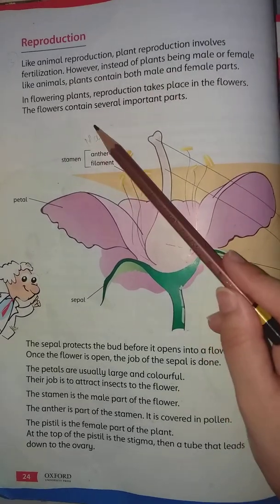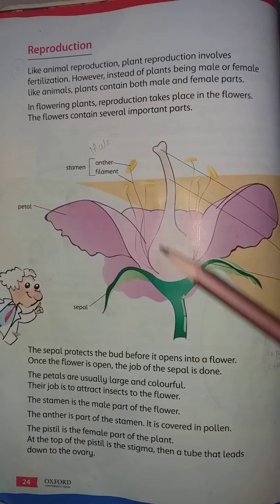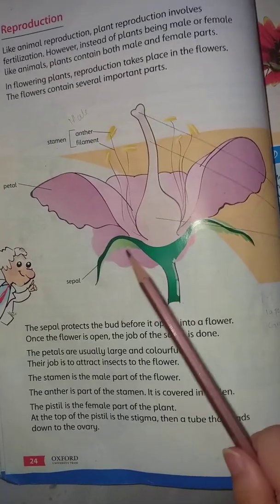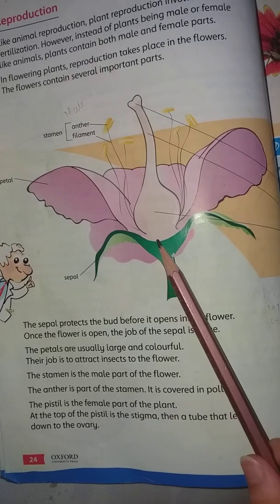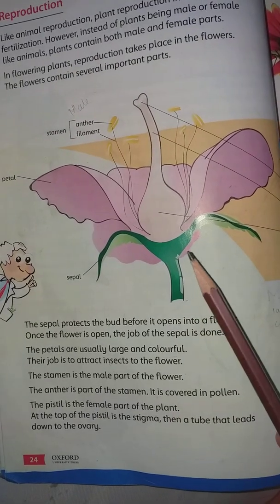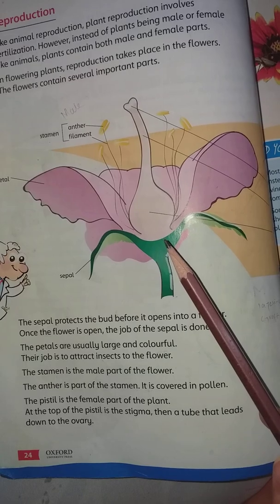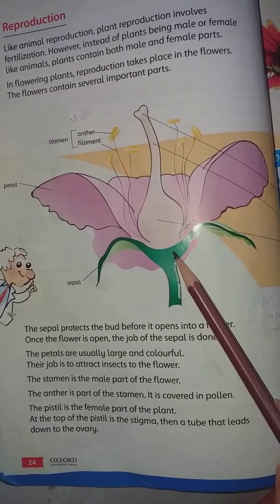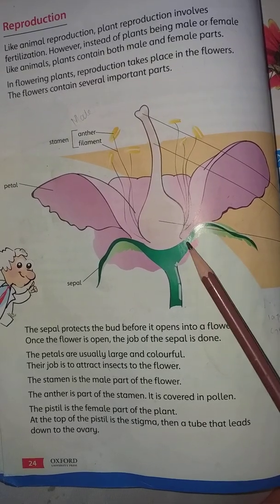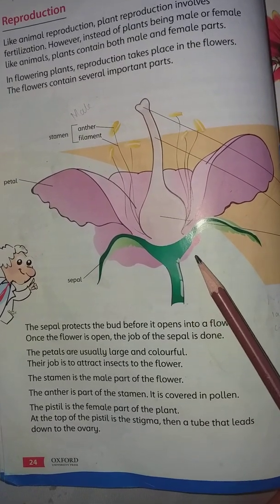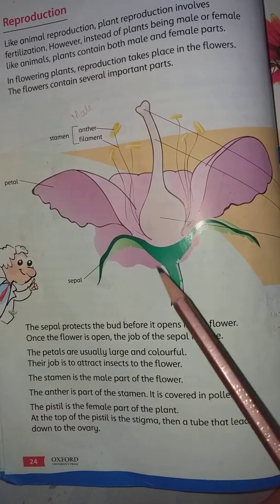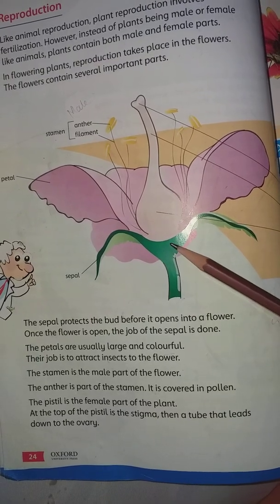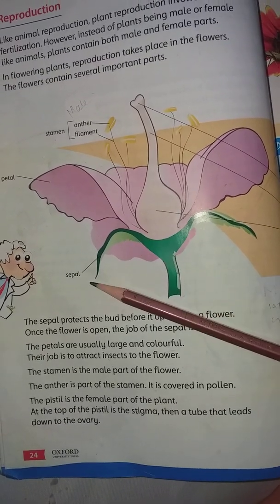How? The flower contains several important parts. What are the important parts? As we know, this is the sepal. You have seen how a flower looks and how many parts it has. If you can't go and see a flower by yourself, you can easily examine or say what these parts are, how these parts work and what their purposes are. Now first of all, let us have a look at this flower. This green area is known as the sepal.